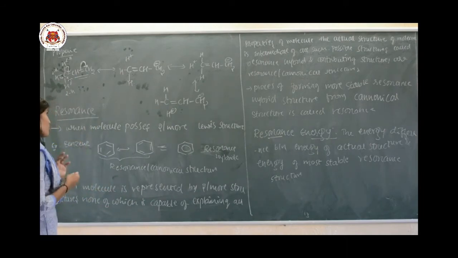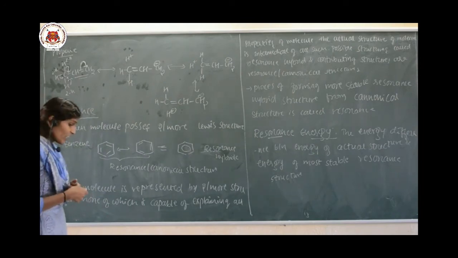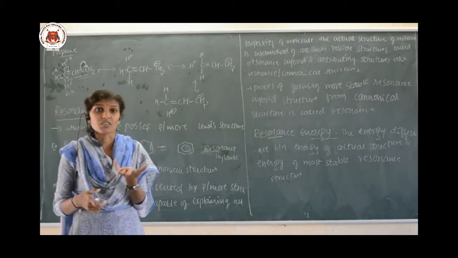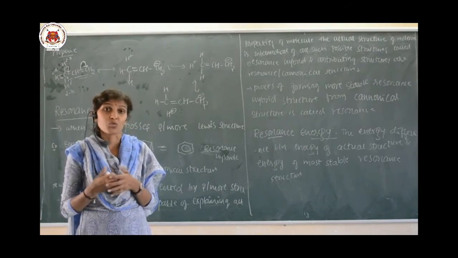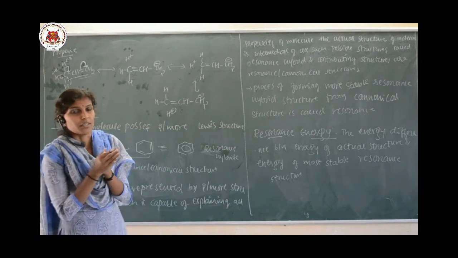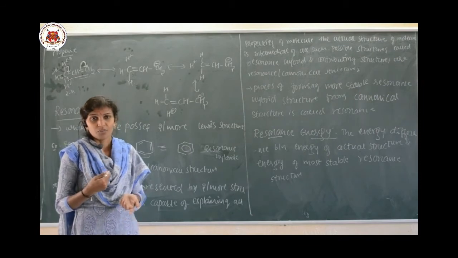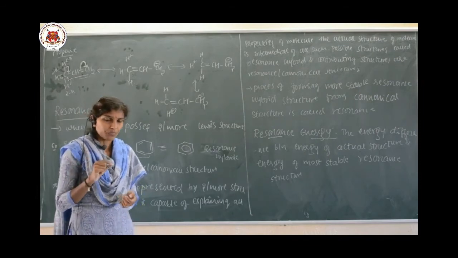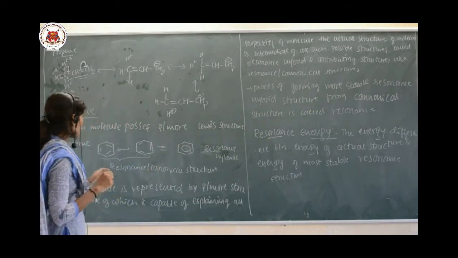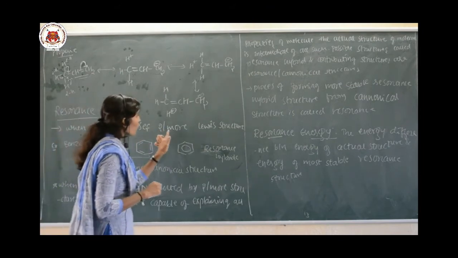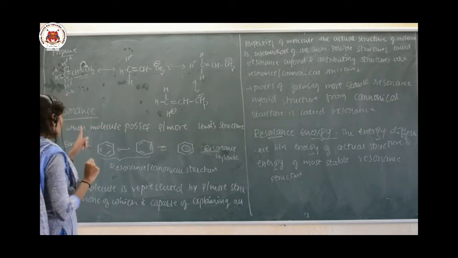So let me explain one more topic, that is resonance. When is resonance possible? When the structure of any molecule can be represented by 2 or more Lewis structures, only then is resonance possible. What a Lewis structure is, we will discuss in the chemical bonding chapter. Just keep in mind that when a molecule possesses 2 or more Lewis structures, that molecule is said to possess the resonance effect.